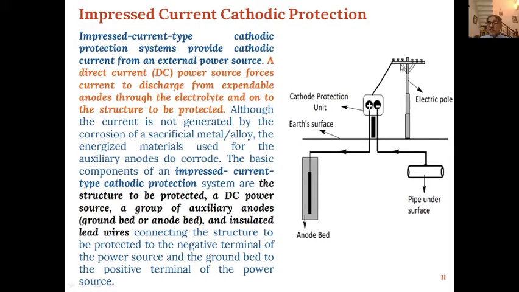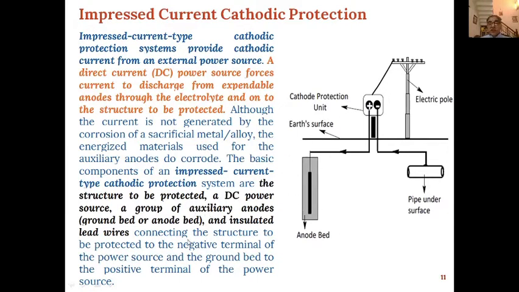So this is an external source, and we will form a cathodic protection unit at some place near the pipe which is to be protected from corrosion, and we will put up an anode bed, and then the corrosion will be reduced because of the formation of an electrochemical cell between this anode and the pipe.